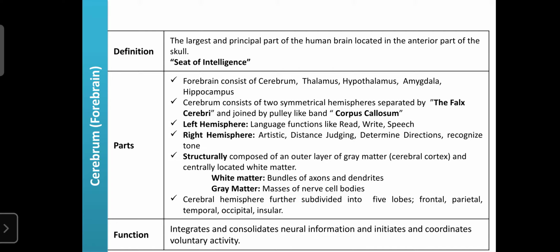When you are stable, your cerebrum or forebrain works very well, because it is one type of intelligence. You can nourish that part always with healthy nutrition, glucose, and oxygen. Then only ideas are generated in your brain, and then only you can help them. So regarding the cerebrum, that is the forebrain.